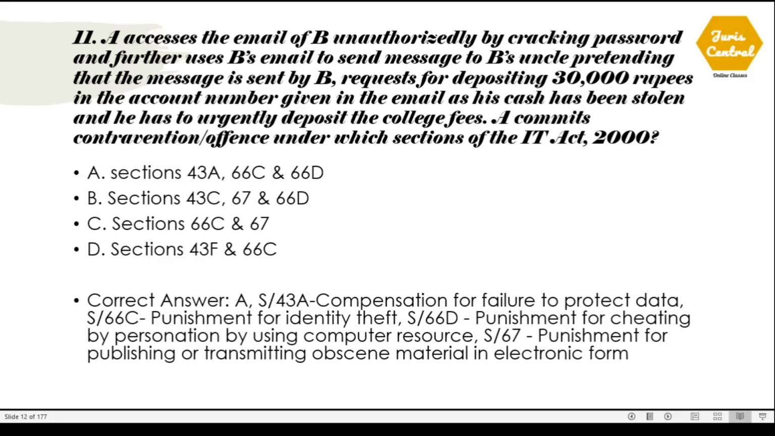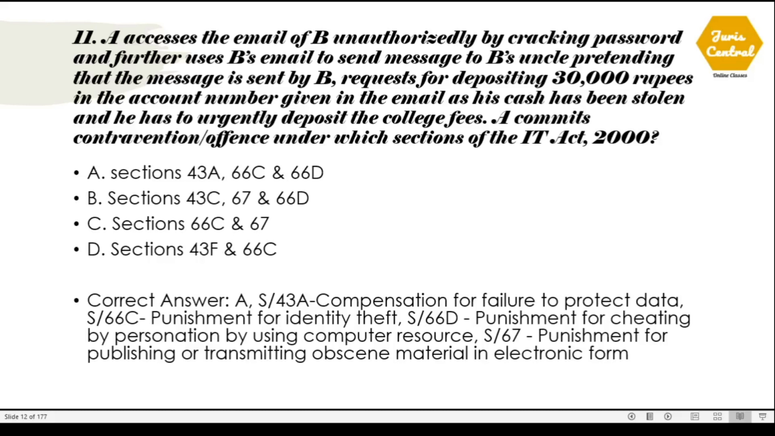Question number 11. A accesses the email of B unauthorizedly by cracking the password and further uses B's email to send a message to B's uncle, pretending that the message is sent by B, requesting depositing 30,000 rupees in the account number given in the email, as his cash has been stolen and he has to urgently deposit the college fees. A commits contravention or offense under which sections of the IT Act 2000? The correct option is option number A. These are sections 43A, 66C and 66D.